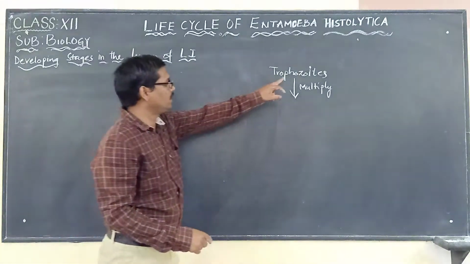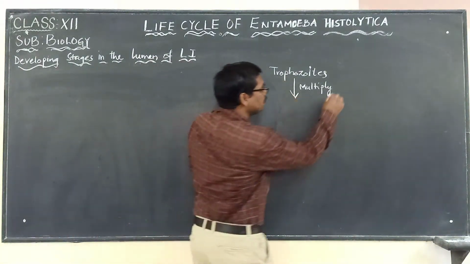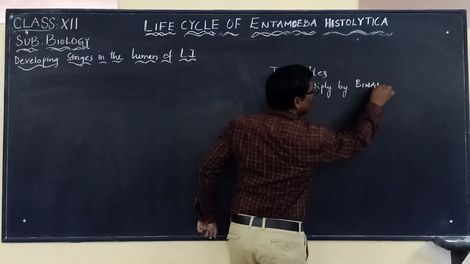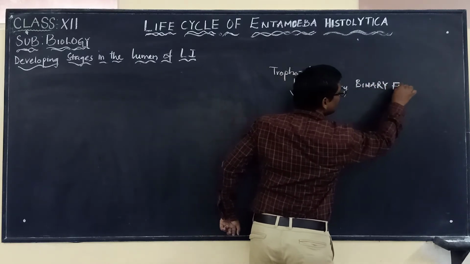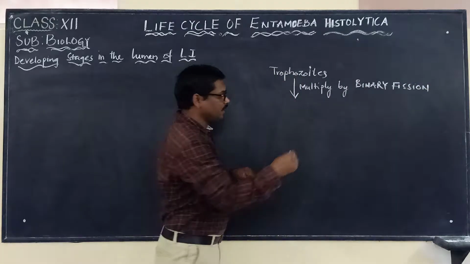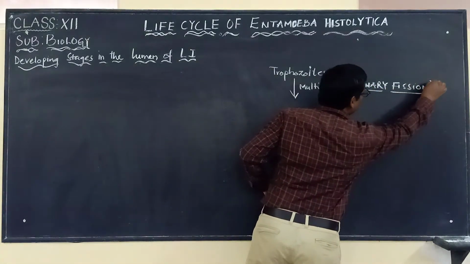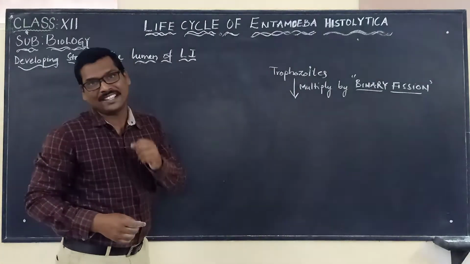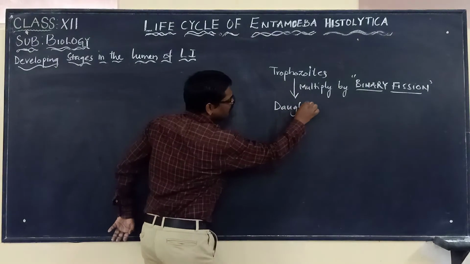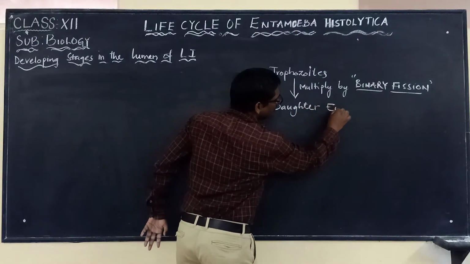Trophozoites multiply by binary fission. And by multiplying by binary fission, they produce many daughter Entamoeba. Daughter Entamoeba are produced.